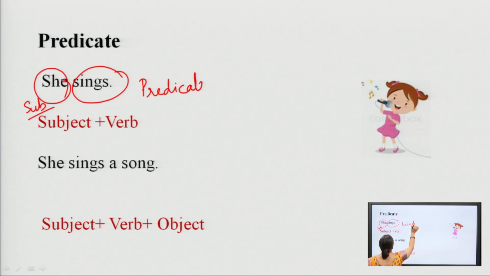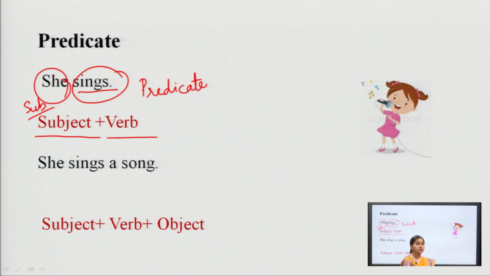Sings. Sings is the predicate. Here is a predicate of one word only. The sentence structure of this sentence becomes subject plus verb.